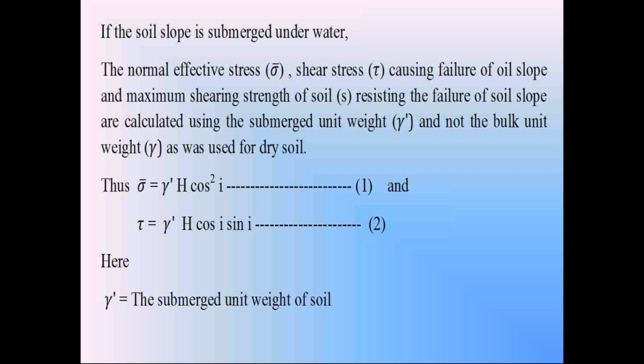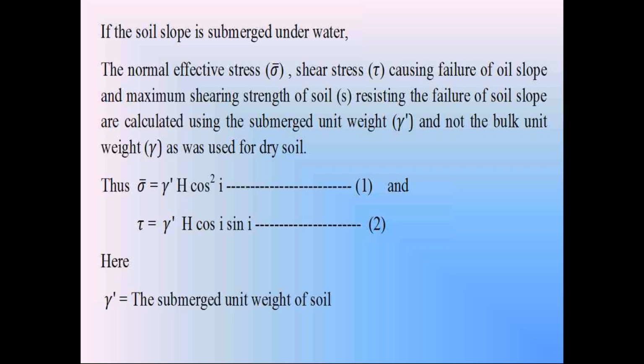You might have studied in geological engineering, in unit semester 1, that in the dry condition and also in the totally submerged condition, the pore water pressure in the soil is 0. So in the second condition also, the submerged condition, the pore water pressure is 0.